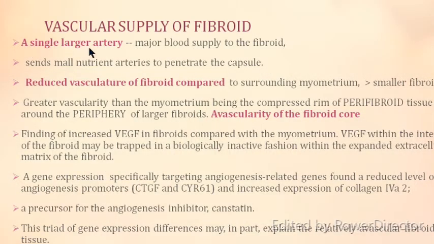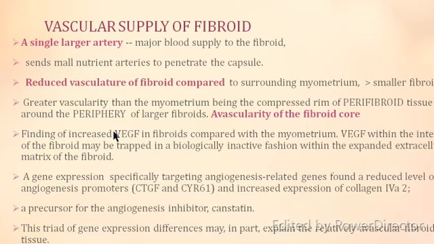So these are the vascular supply to the fibroids. A single large artery is the major blood supply to the fibroids. It sends nutrient arteries to penetrate the capsule, and compared to the surrounding myometrium, the vasculature to the fibroid is less. Coming to the fibroid itself, the periphery of the fibroid has more blood vessels and there is a relative avascularity of the fibroid core.